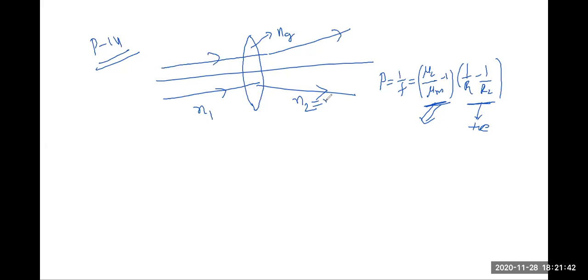Let us make this again n1. అన్ని ఆప్షన్స్ లోన అదే ఉంది కాబట్టి, so surrounding medium will be same. Now how you will make this negative. ఇది నెగటివ్ కావాలంటే ఇది నెగటివ్ కావాలి, అంటే ng by n must be less than 1 కావాలి. So refractive index of the lens is less than that of refractive index of the medium కావాలి. Refractive lens అంటే ng must be less than that of either n1 or n2.